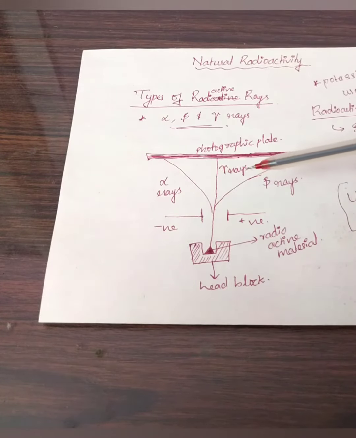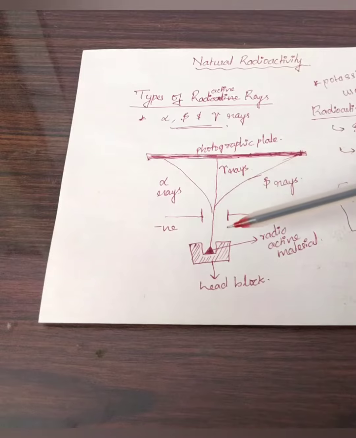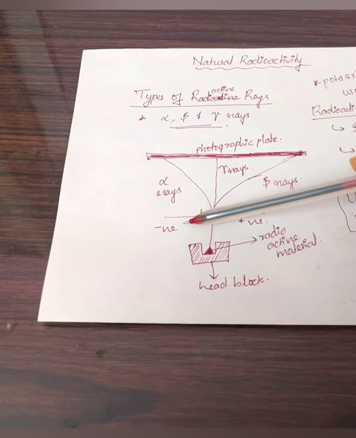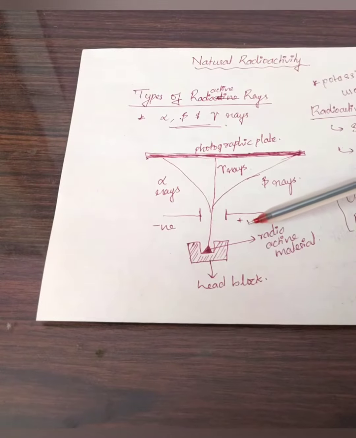I'll repeat once again because this is an important thing which you have to keep in mind to understand this. We know that positive charge will be attracted towards negative charge and negative charge will be attracted towards positive charge. So when I am applying this electric field, here I am giving the negative potential and here I am giving the positive potential.